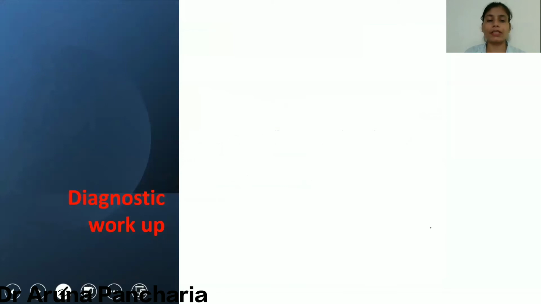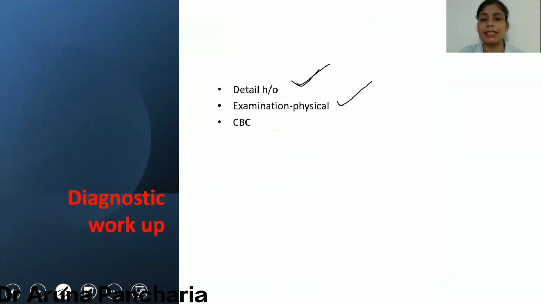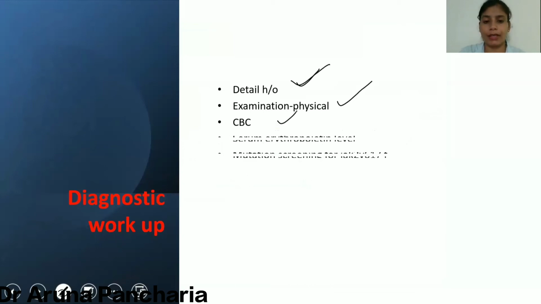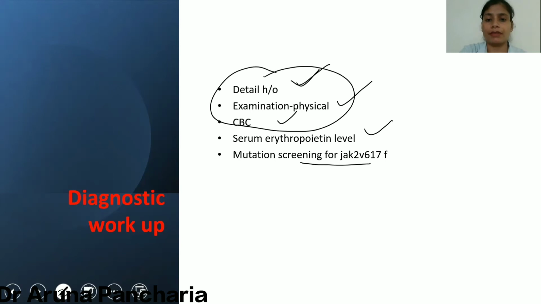What is the diagnostic workup for polycythemia vera? For diagnosis, you have to take a detailed history, physical examination, and the CBC, complete blood count of the patient. The other things are serum erythropoietin level and mutation screening. When these favor polycythemia vera, then only we will go for the next step.